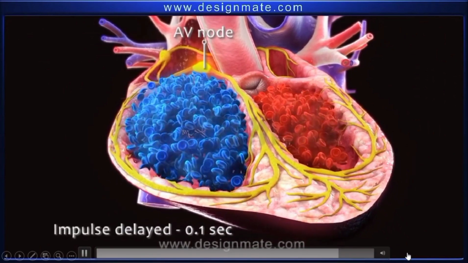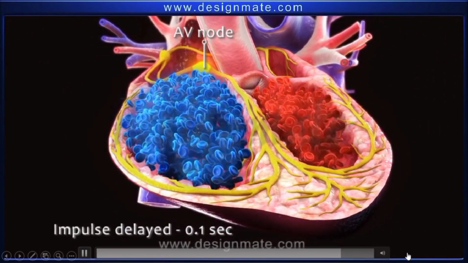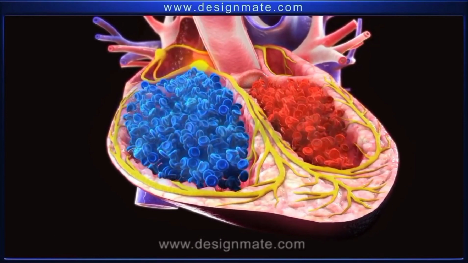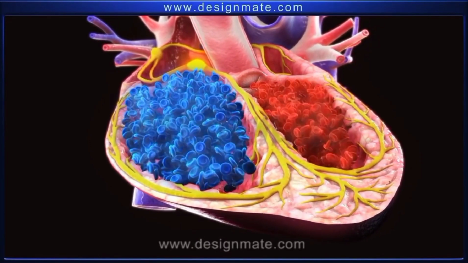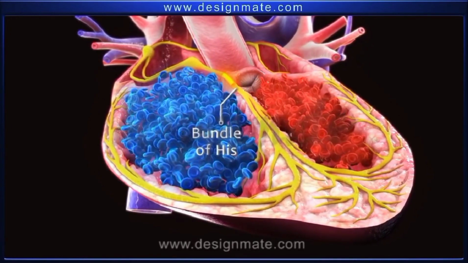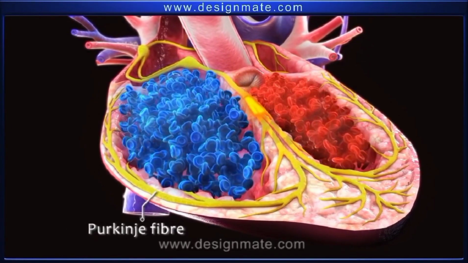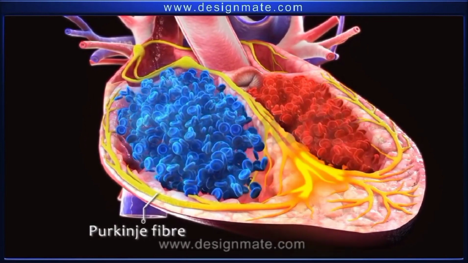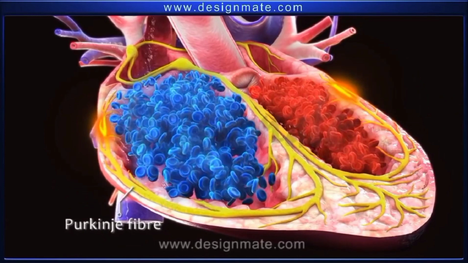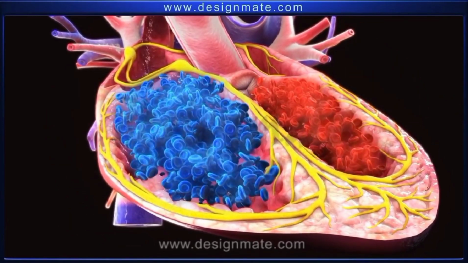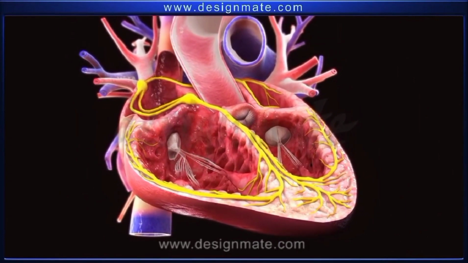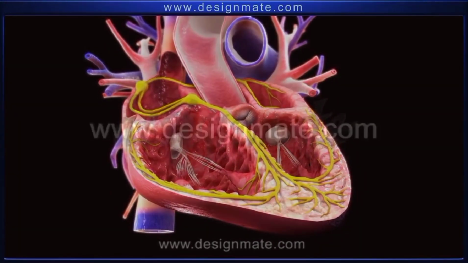The AV node delays the transmission of the impulse by 0.1 second, which allows the atria to empty completely before the ventricles begin to contract. Then, the impulse moves along the bundle of His and finally through the Purkinje fibers to spread all over the ventricular walls. Finally, the ventricular syncytium contracts, thus pumping the blood out through the aorta and pulmonary artery. This is the end of one cardiac cycle.